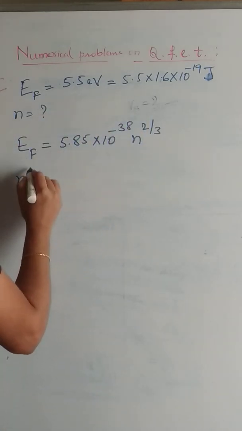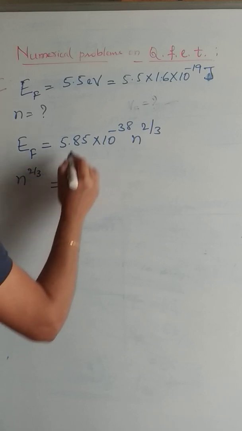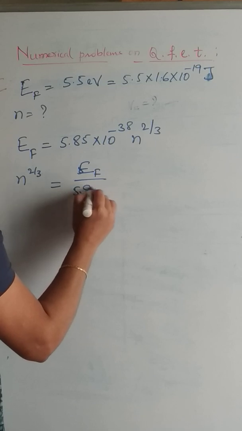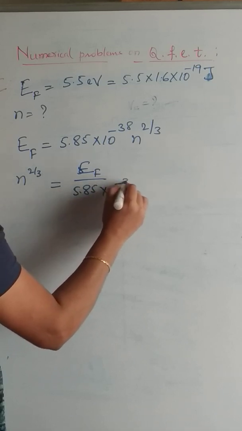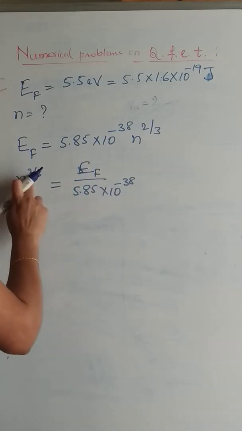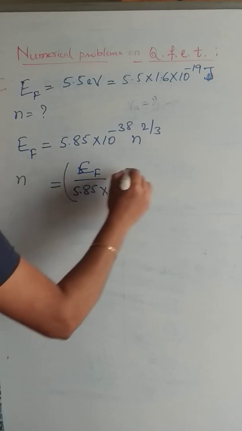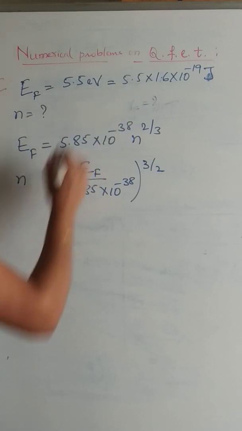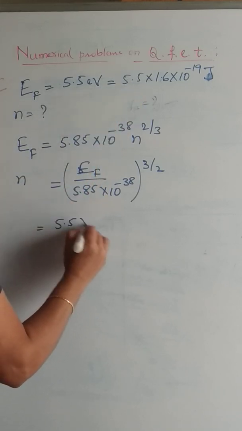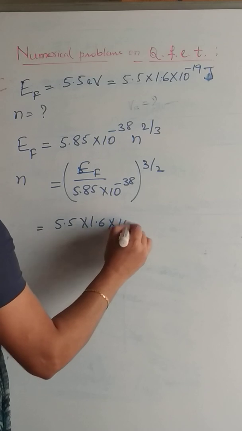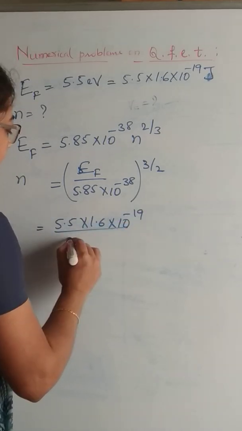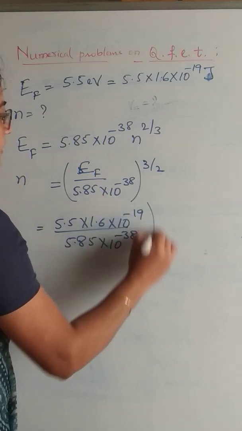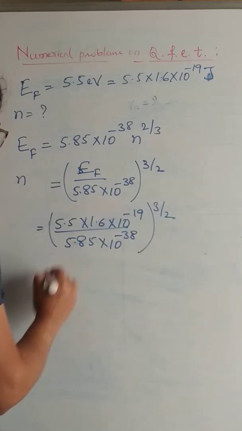So n to the power of 2 by 3 is equal to Ef by 5.85 into 10 to the power of minus 38. Taking this root to right hand side, I can write it as 3 by 2. Fermi energy is given. It is (5.5 into 1.6 into 10 to the power of minus 19 divided by 5.85 into 10 to the power of minus 38) to the power of 3 by 2.